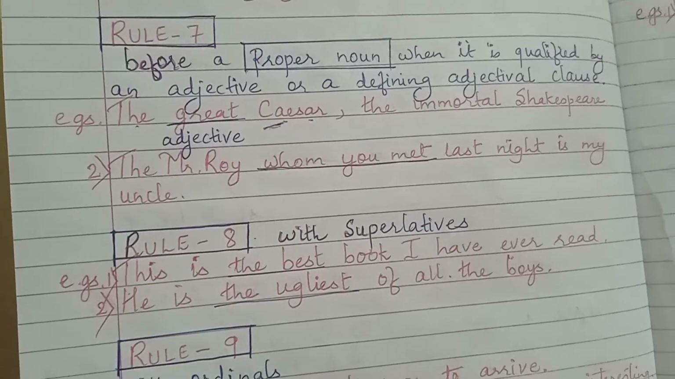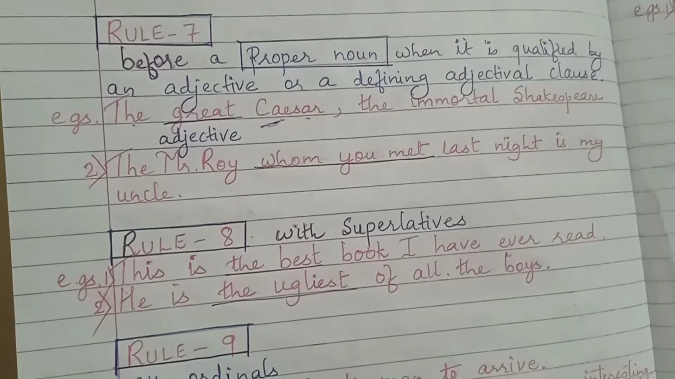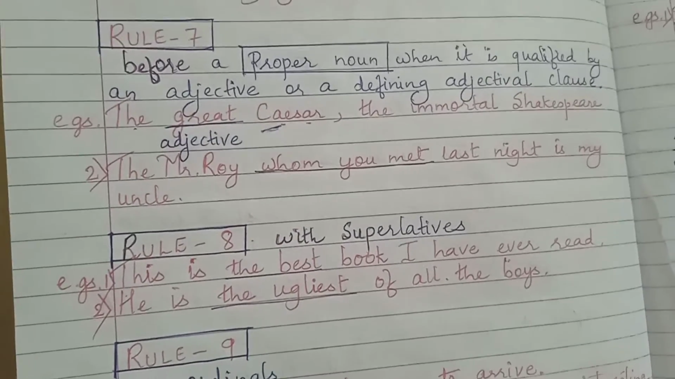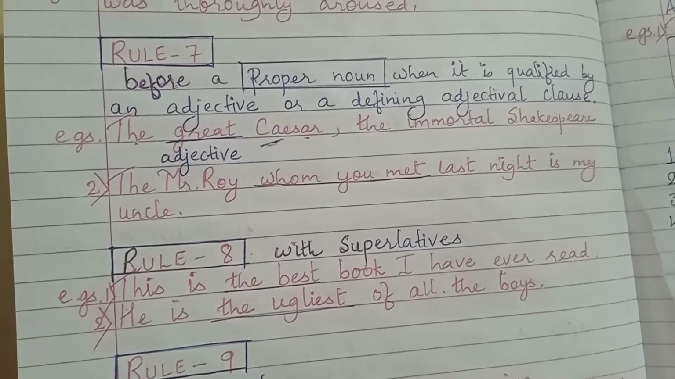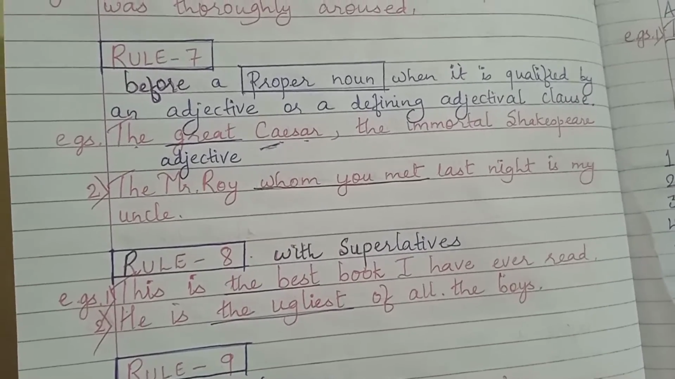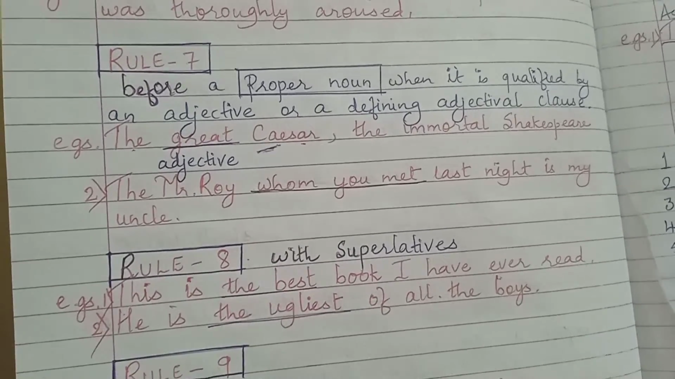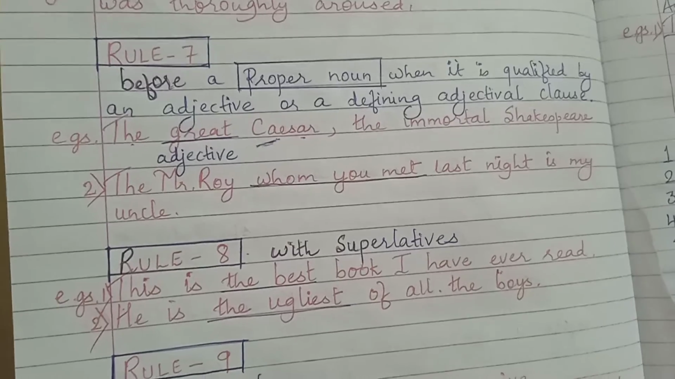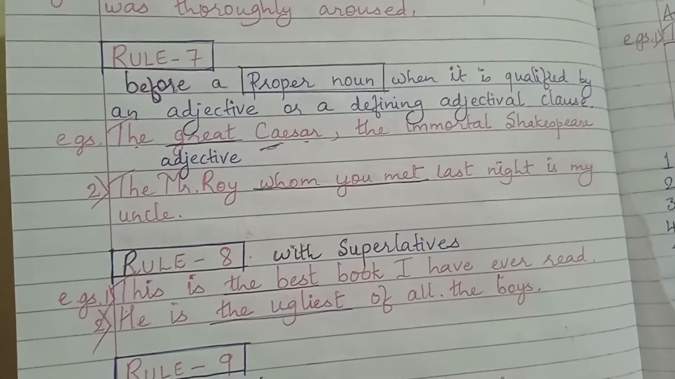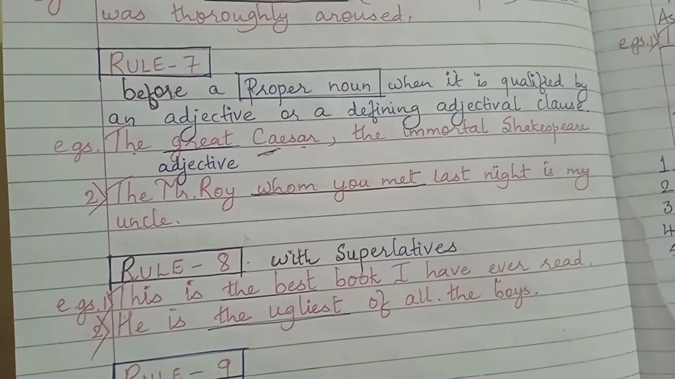The definite Mr. Roy, which is followed by an adjectival clause, whom you met. The Mr. Roy whom you met is an adjectival clause. Last night is my uncle. It is referring to the Mr. Roy, that Mr. Roy whom you met last night is my uncle.